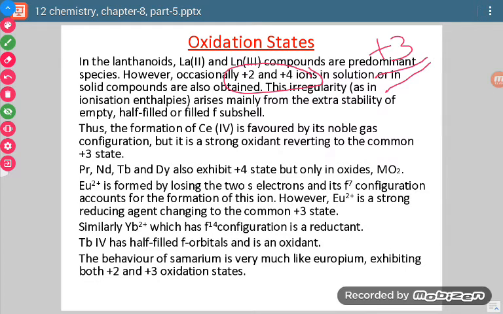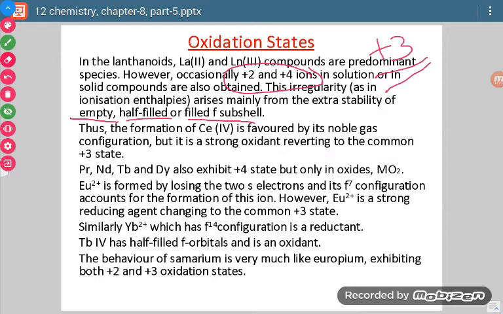Now why do they show +2 and +4 oxidation states? Because when it is done, then either our f orbital becomes empty, or it becomes half filled, or it becomes fully filled, and in all the three cases it makes the element more stable.